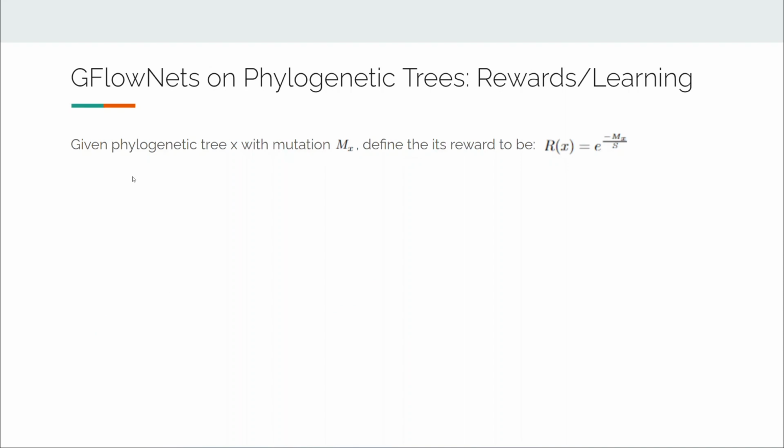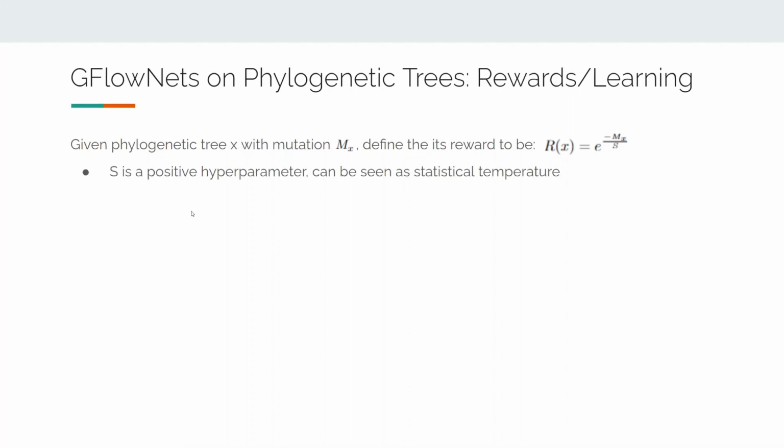Our goal is to sample diverse phylogenetic trees with low total mutations. Therefore, given a tree with mutation m, the reward function is defined as e to the power of negative m divided by S. S is a positive hyperparameter. It can be seen as statistical temperature. The lower we set it, the more likely we will sample low mutation trees.